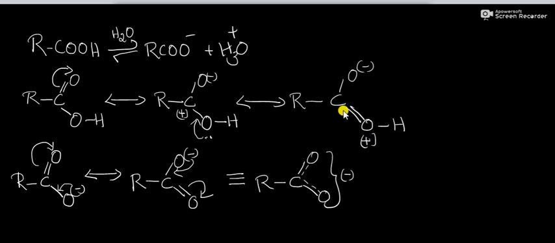Why? The positive charge on the oxygen represents the electron deficiency on oxygen, which facilitates the release of hydrogen as H plus. So carboxylic acids are more acidic than our phenols. And carboxylate anion is more stable than carboxylic acid. That's why it facilitates the release of hydrogen as H plus.